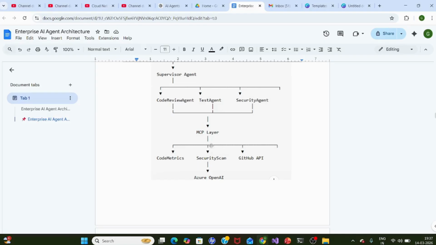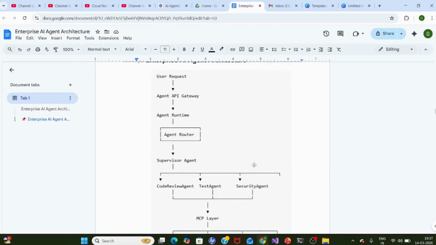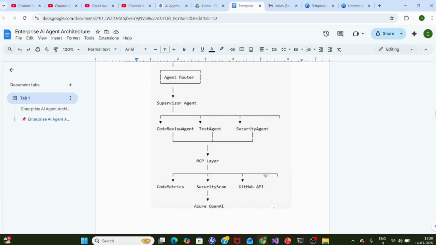Once these details come from the MCP layer along with the system prompt, the individual agent will talk to OpenAI to get the final response. So this is the reason for less hallucination. The result will be more reliable. So you remember this architecture. And in the upgrade section, we will replace the console with the API calls.